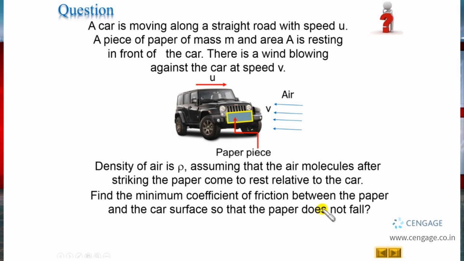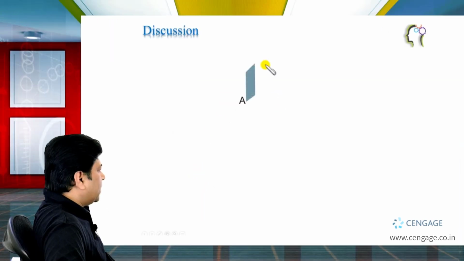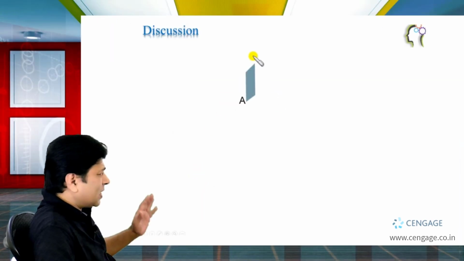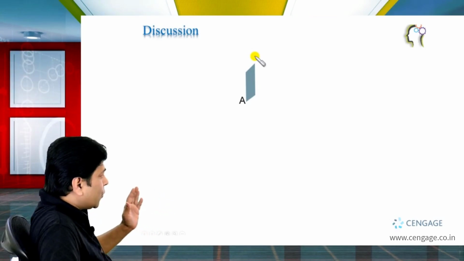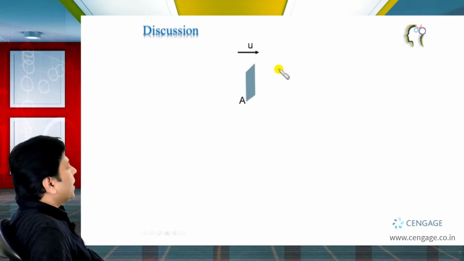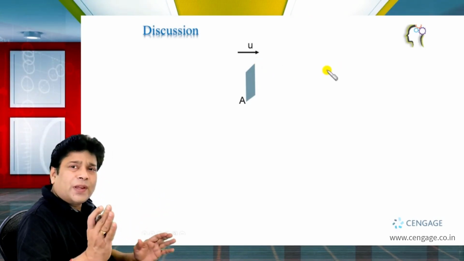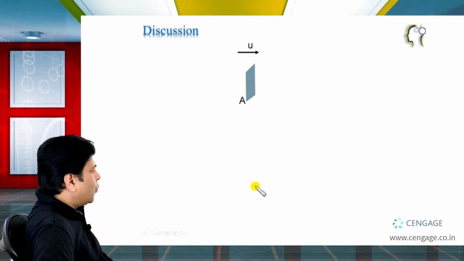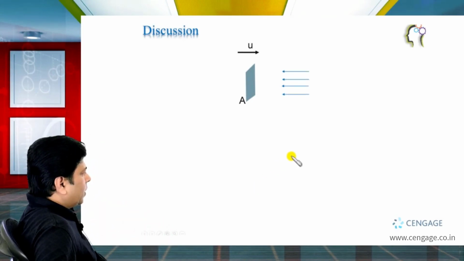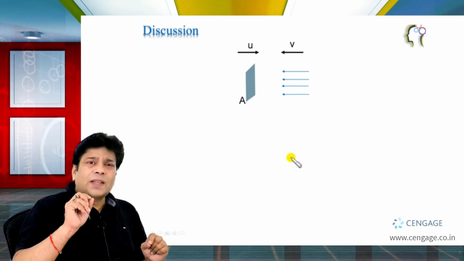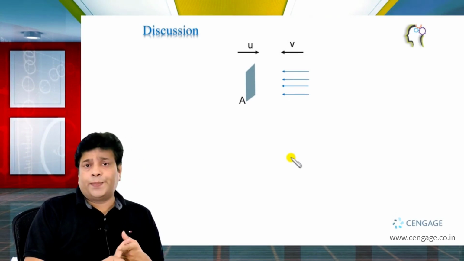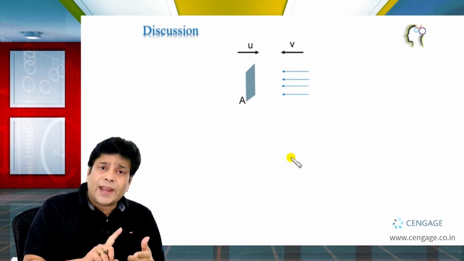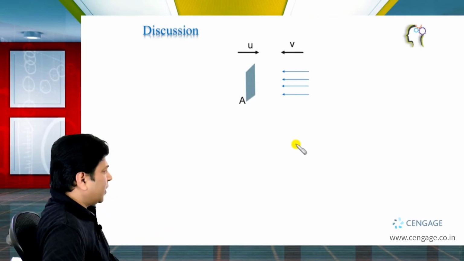Now let us analyze the situation. So let us make the paper, this is the paper, and the paper is moving with the car with the speed u in the rightward direction. Okay, and we know air is blowing from right to left with the speed v. We can say in the reference frame of the car, air molecules strike with the speed u plus v.